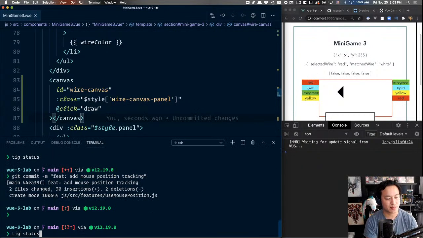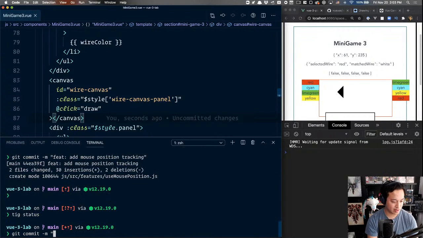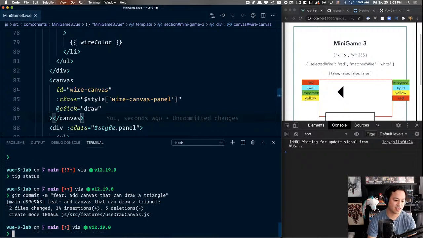Again, just for the sake of the experiment, we're committing what we've played around with. So, add canvas that can draw a triangle. This is what we did.